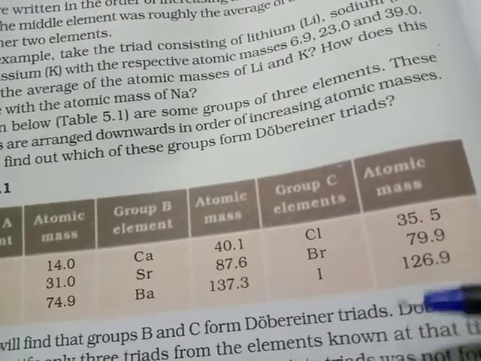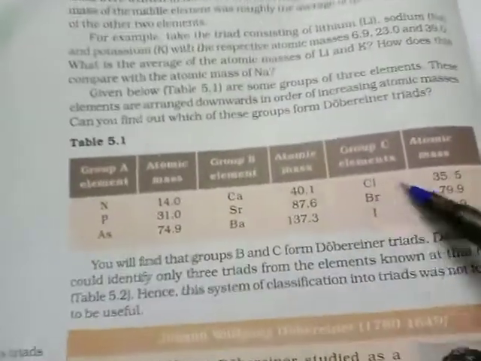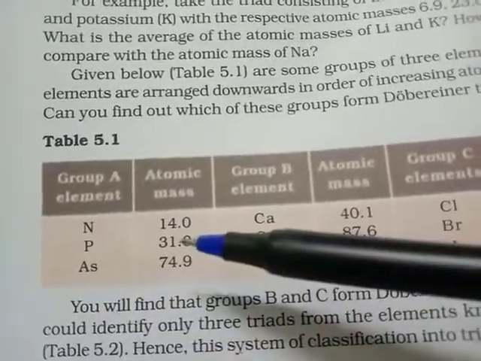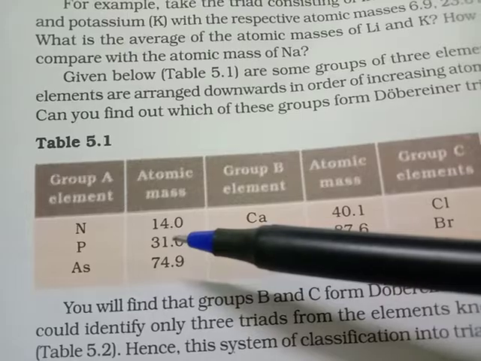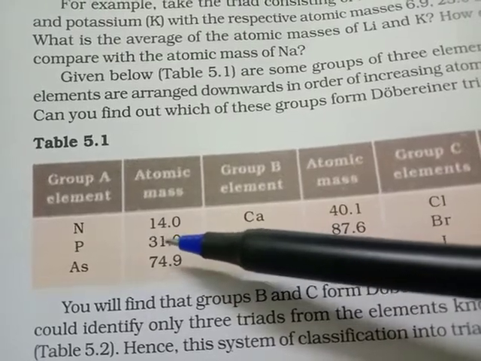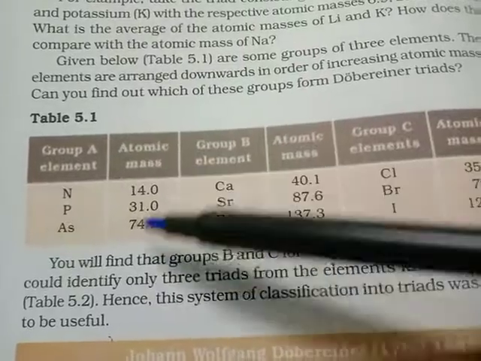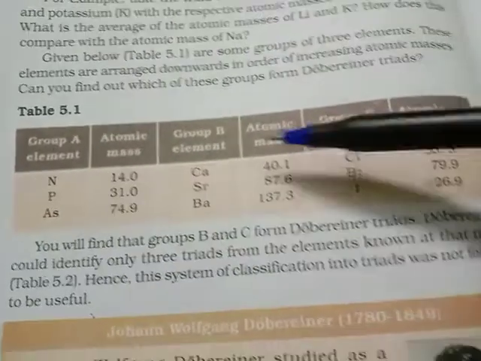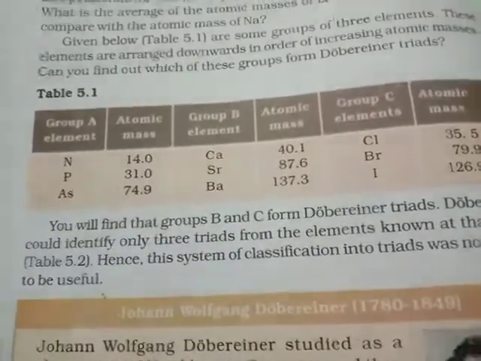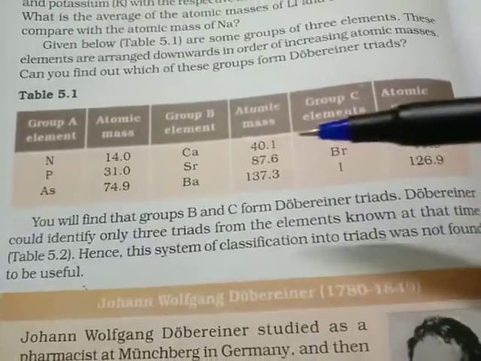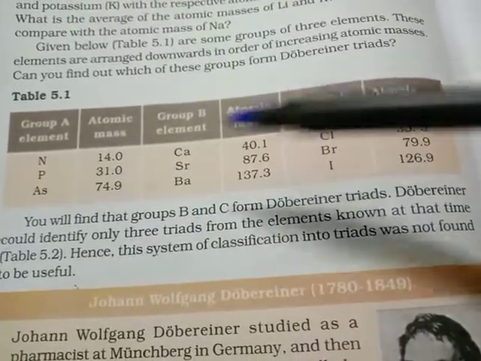Dobereiner's triad. So among these 3 groups, group A is quite far away. Here it should be about 44.5, but it is 31 only. It is very far away. So among these three groups, group A is not a Dobereiner's triad, but these two will be forming Dobereiner's triads. So you will find that groups B and C form Dobereiner's triads.